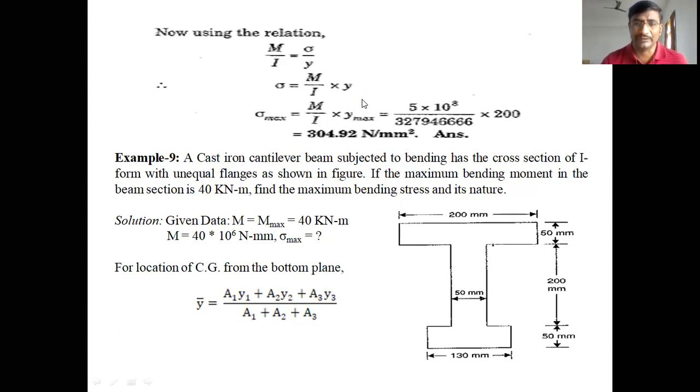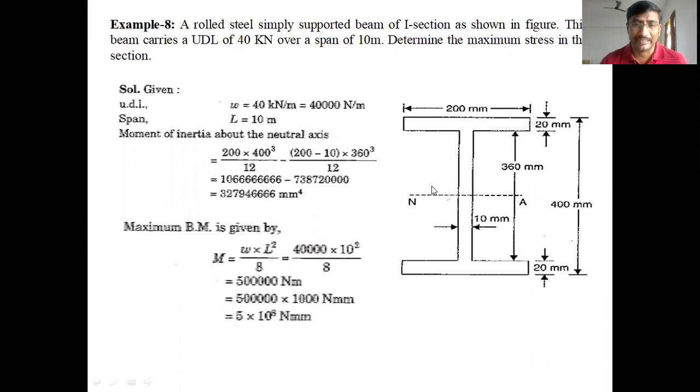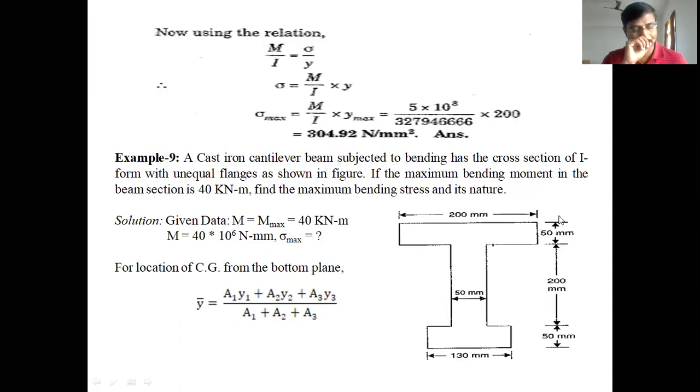Into Y maximum value. What is the Y maximum value in this case? The Y maximum means the distance of the outermost layers from the neutral axis. The total height is 400, so from mid depth to the outermost layer is 200. In this case also, as in the previous problem, Y max is 200 mm. Upon substitution of all the parameters calculated in the earlier slides, we get the maximum stress in the beam as 304.92 newtons per mm square, or 304.92 megapascals.